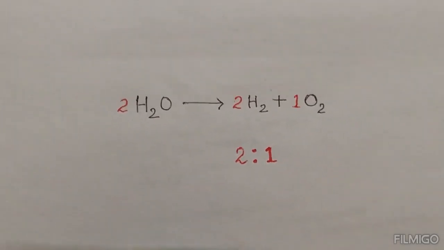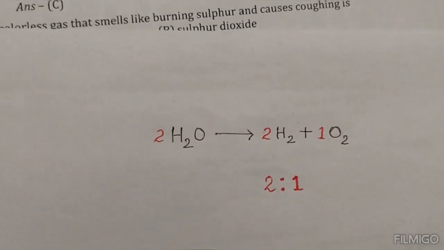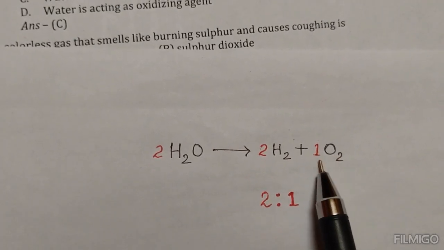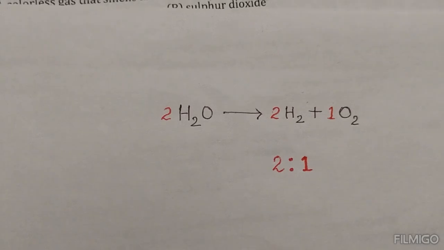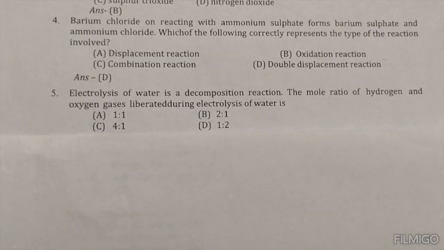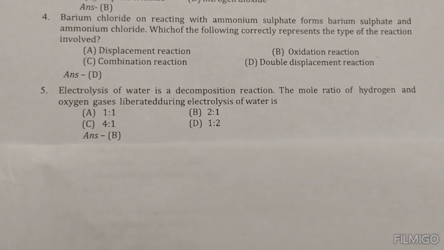So, in order to balance, here the coefficient of H2 is 2 and O2 is 1. So, the mole ratio will be 2:1. This is the correct option. So, option B is correct.